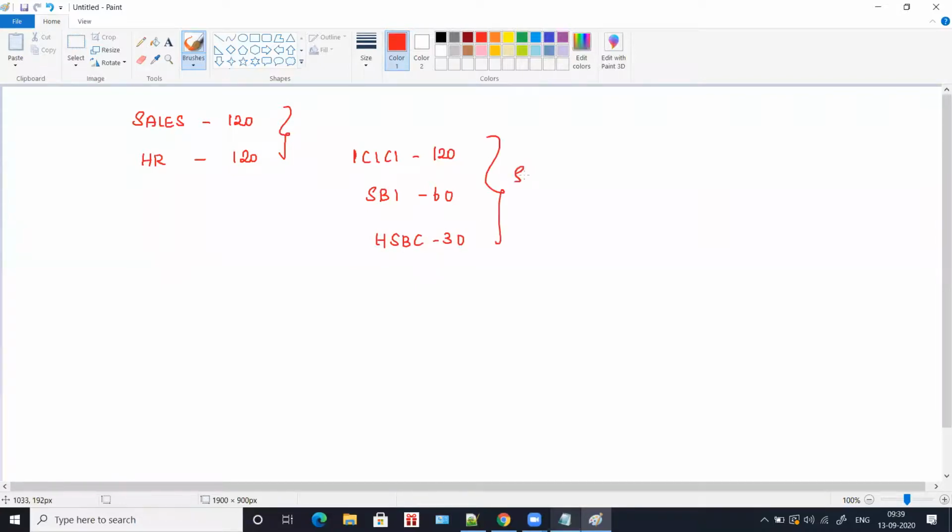Now you want to do subnetting for this. In this case, you have to perform subnetting individually for each and every requirement. You have to take from the bigger number. From these three requirements, you have to see which company needs the most computers. In our case, ICICI has the highest computer requirement. So for ICICI, you have to perform subnetting.